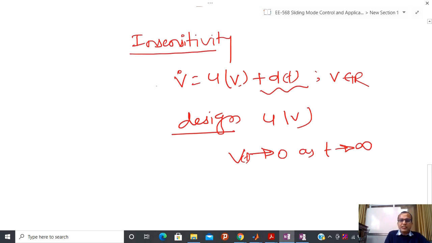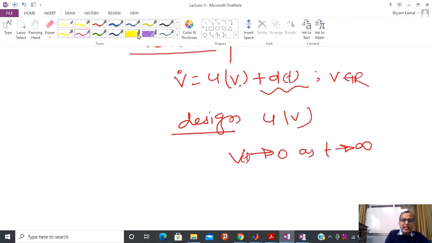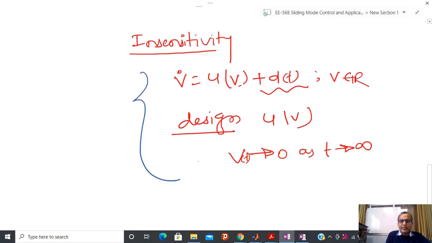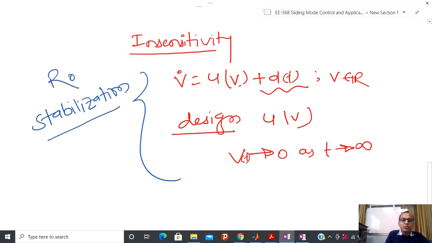And this class of problem we have already learned has a specific name, that is called the stabilization problem. And now sometimes people are also telling this a robust stabilization problem. But here this robustness is somehow related to insensitivity.